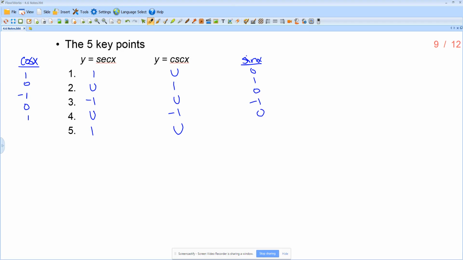Jot down any questions that you might have so that we can answer them before we get started on the rest of the bookwork.